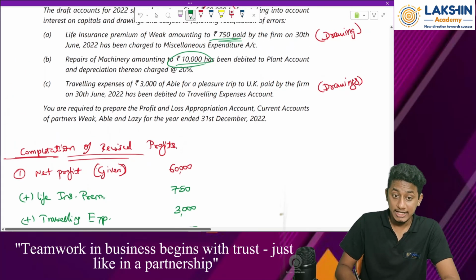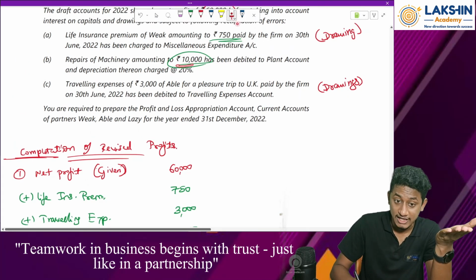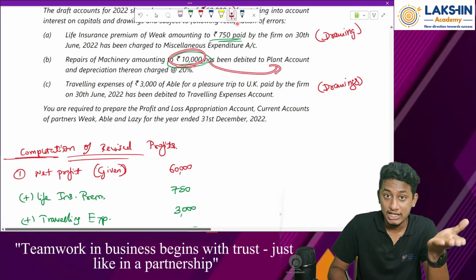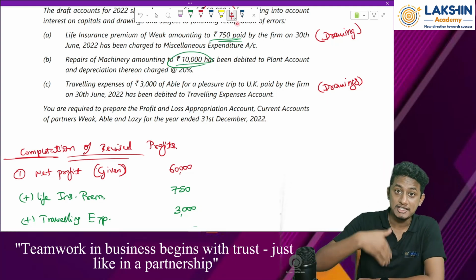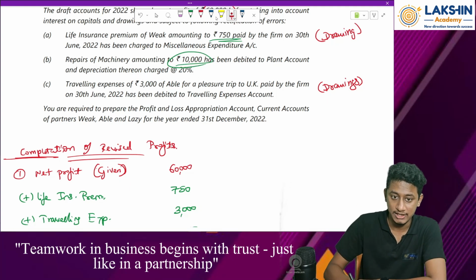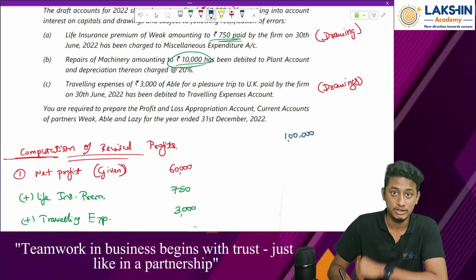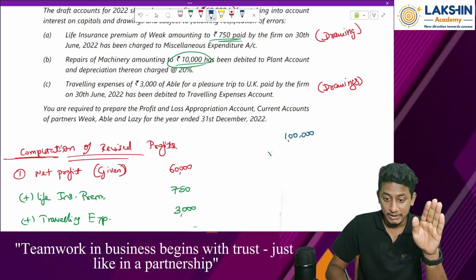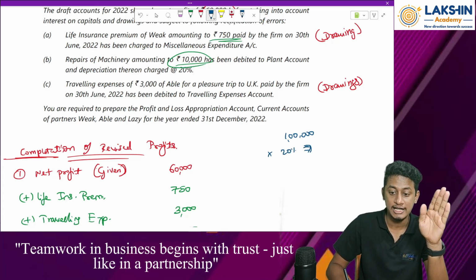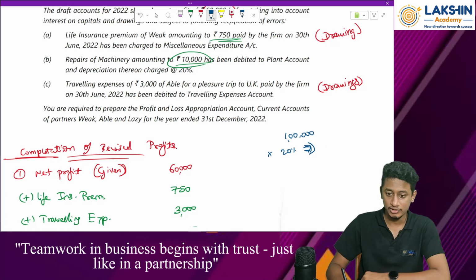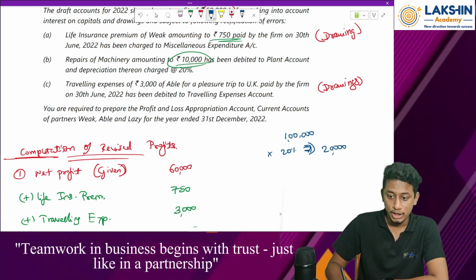Then after this, what has happened? Because of this error, it has been taken to plant account and I have charged depreciation on that also. That means I have charged more depreciation. Let us assume a small example. The value of plant is rupees 1 lakh. If I compute depreciation at 20%, it is rupees 20,000.